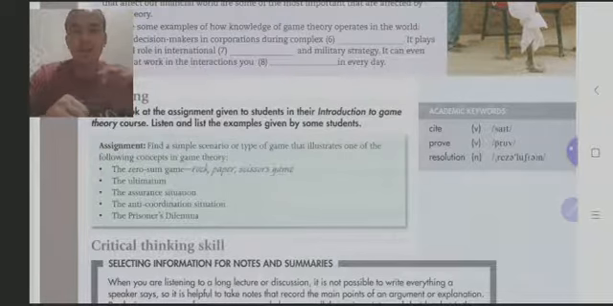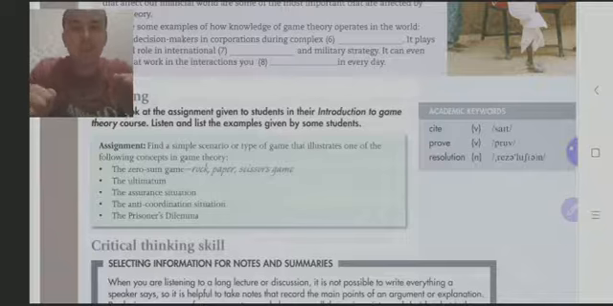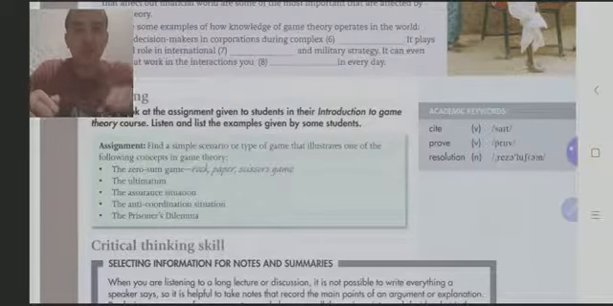The next one, the ultimatum. What is the game suggested by the students? You have to write the name. The next one, the assurance situation. What kind of game is going to be suggested by the students? You have to write it down. The next one, the anti-coordination situation. Then the prisoner's dilemma.